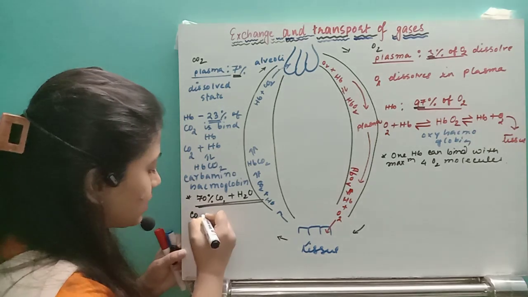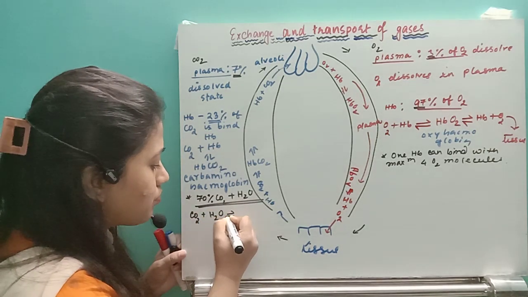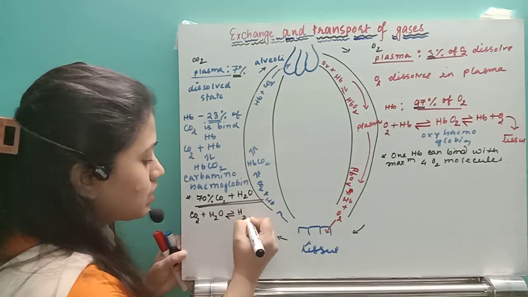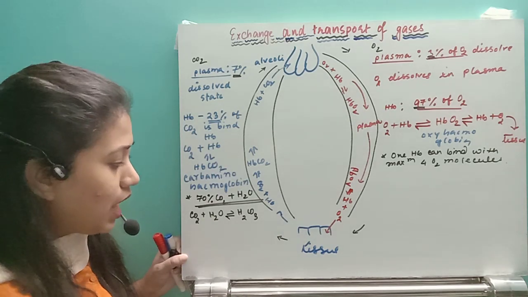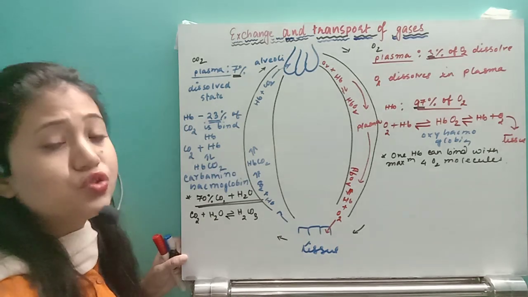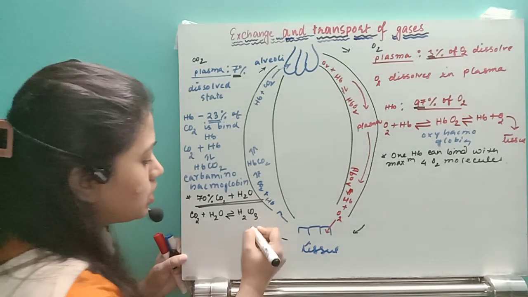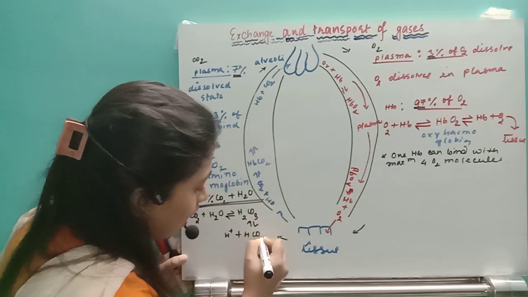Whenever carbon dioxide binds with the water molecule, it forms a very unstable compound, carbonic acid, H2CO3. This H2CO3 is so unstable that whenever it is produced, it will dissociate into two: one is the hydrogen ion and the other is the bicarbonate ion.